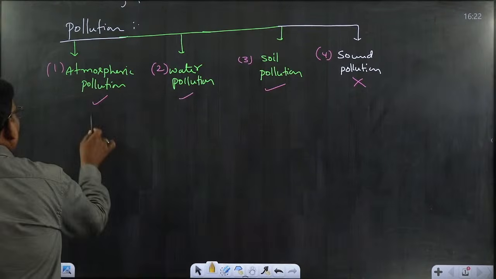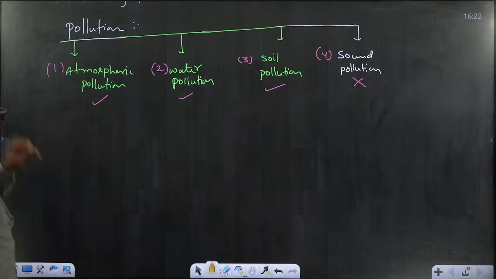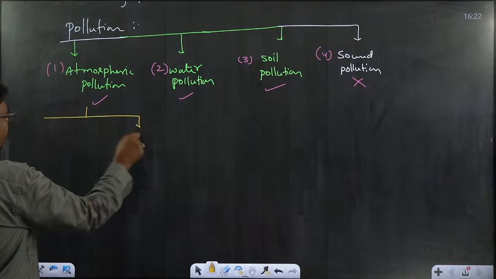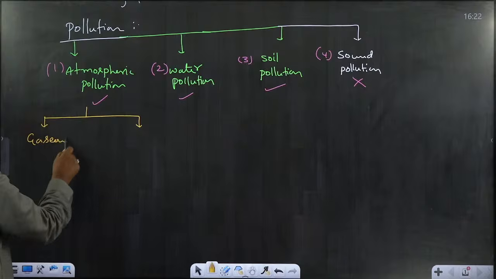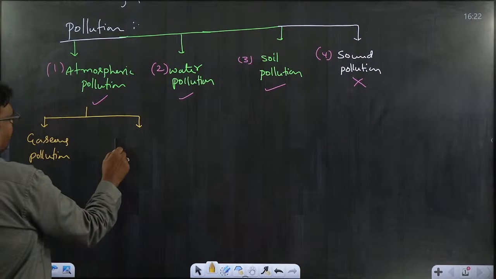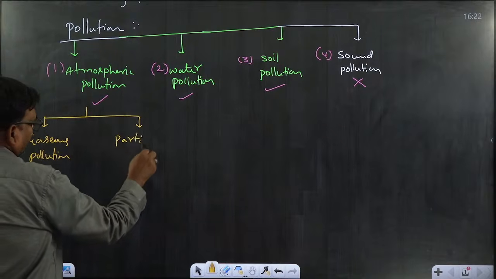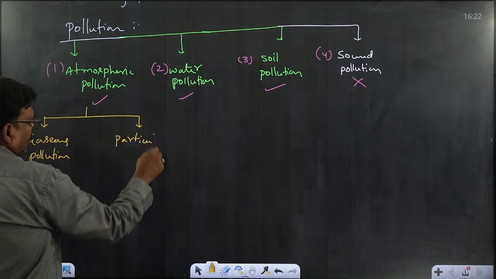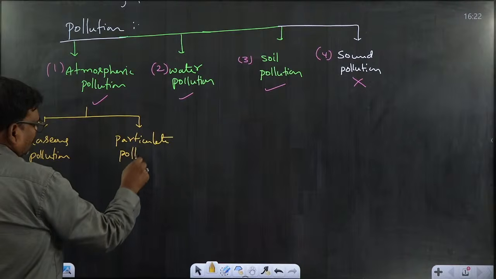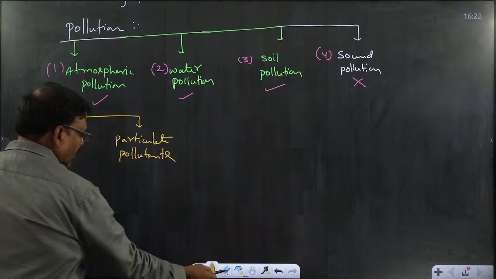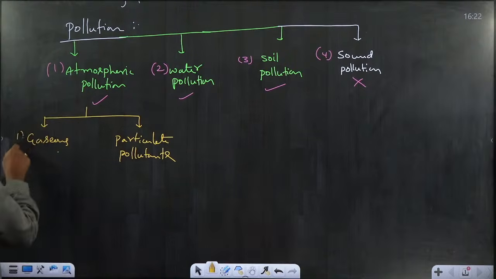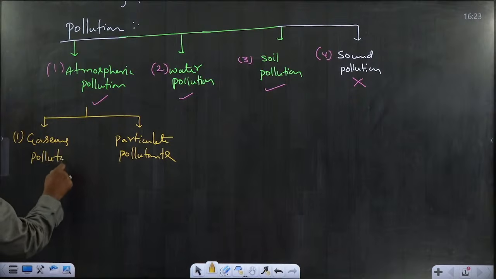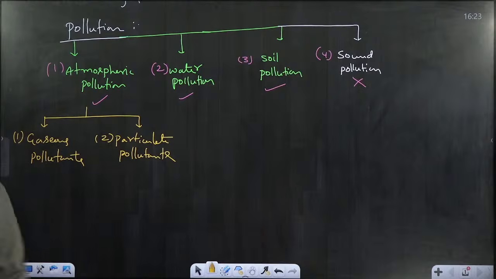Atmospheric pollution is mainly due to two kinds of pollutants. One is gaseous pollutants, the second is particulate pollutants.